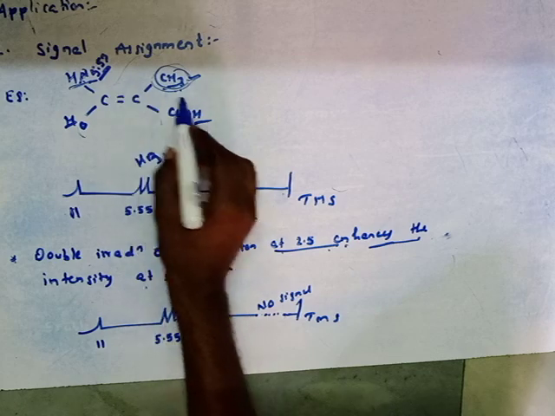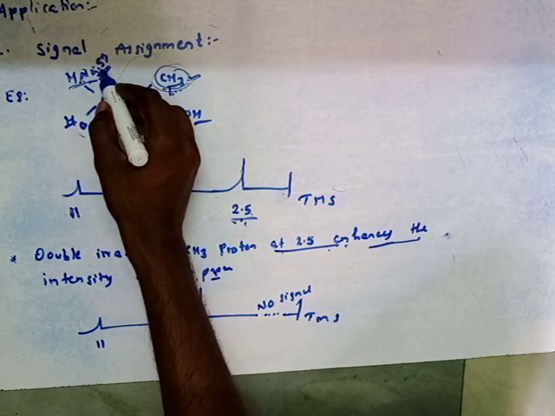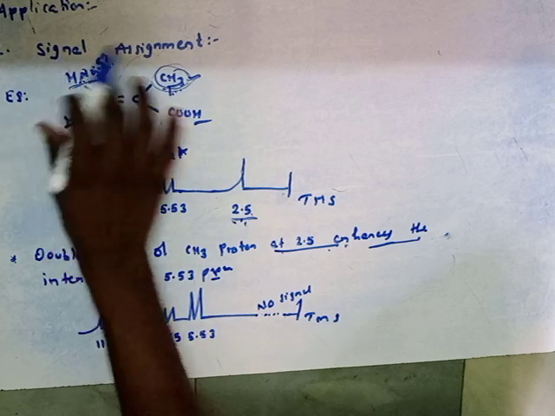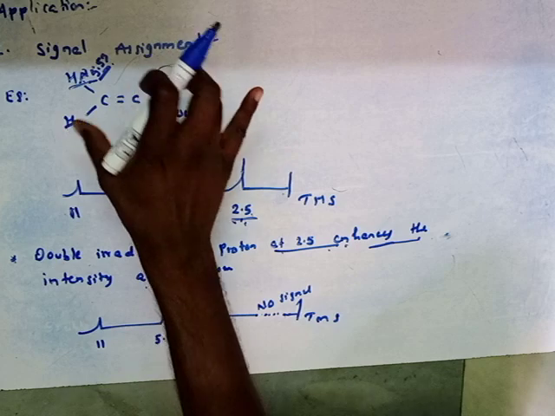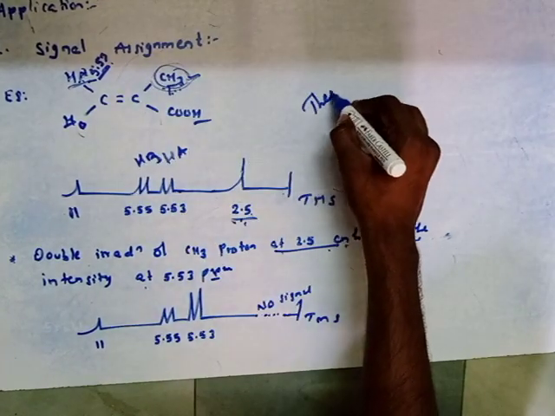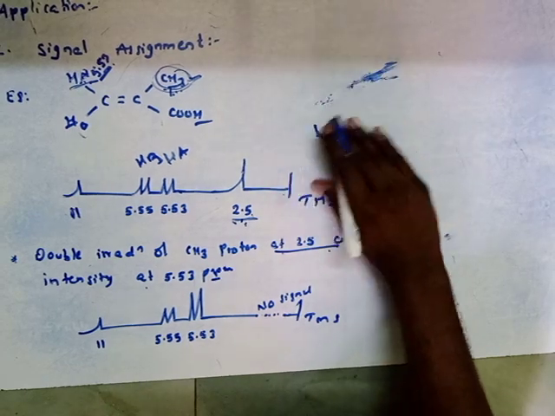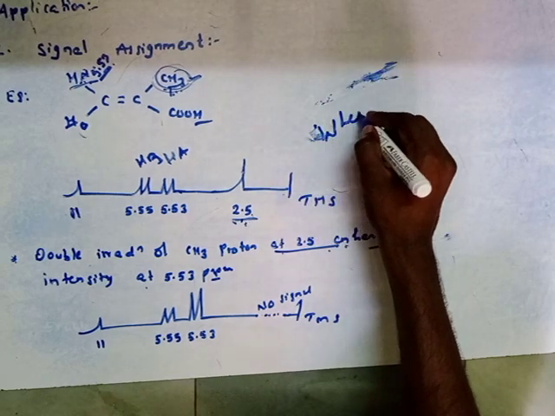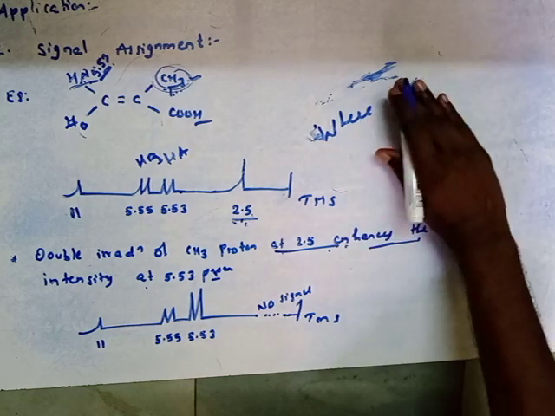So the double irradiation of this group will enhance the signal at 5.53, meaning these two are cis to each other, whereas these two are trans to each other. When they are trans to each other, there is no NOE effect.